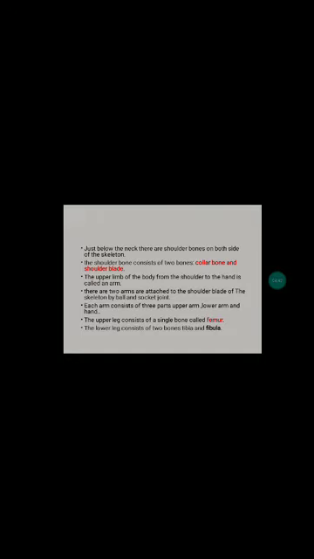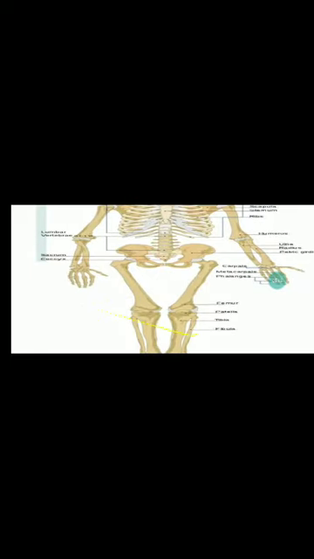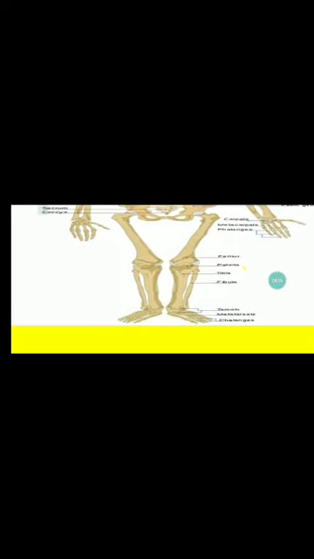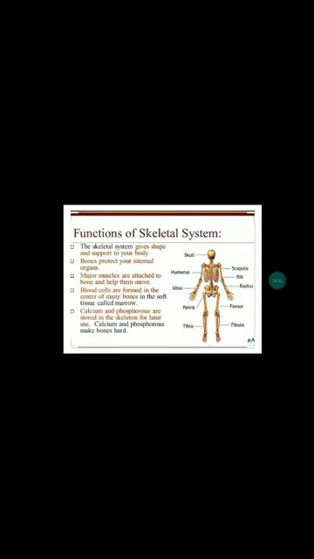The upper leg consists of a single bone called the femur, which is the longest bone, and the lower leg consists of two bones called the tibia and fibula. You can see this one is the tibia, and this one is the fibula.